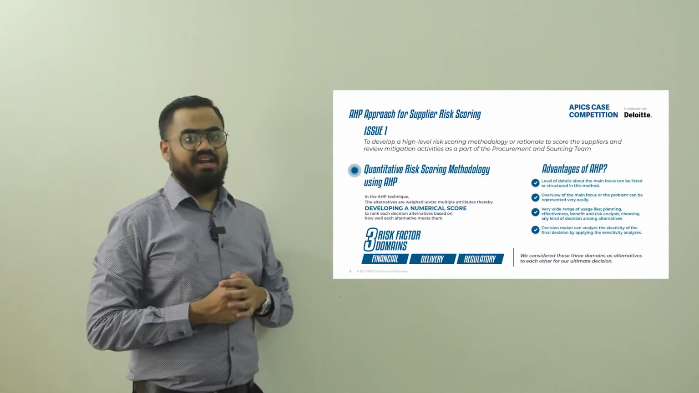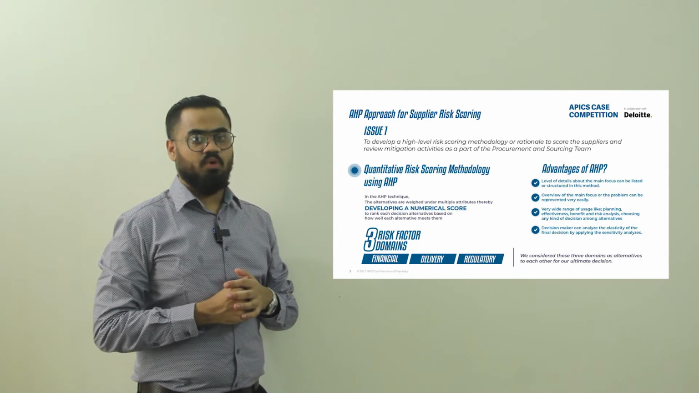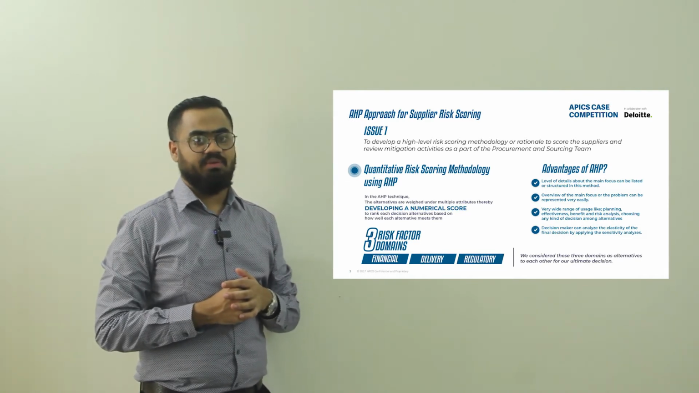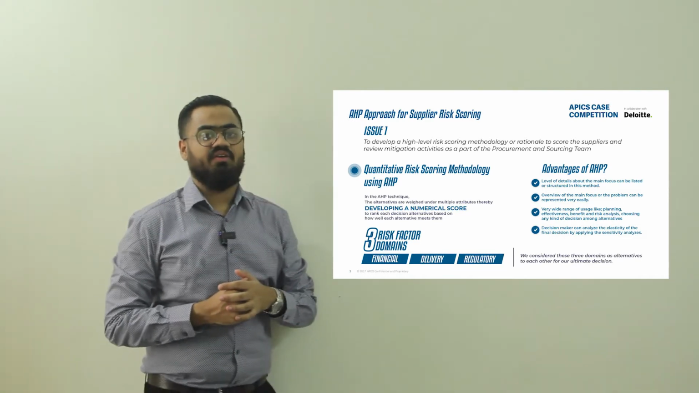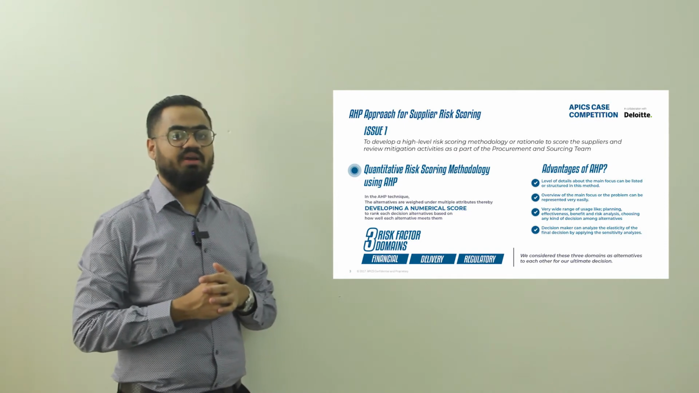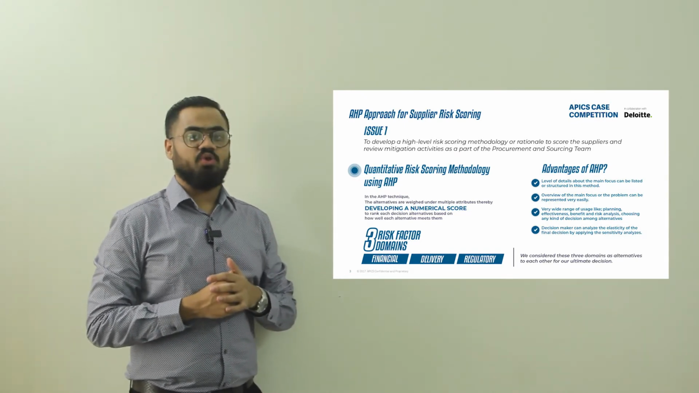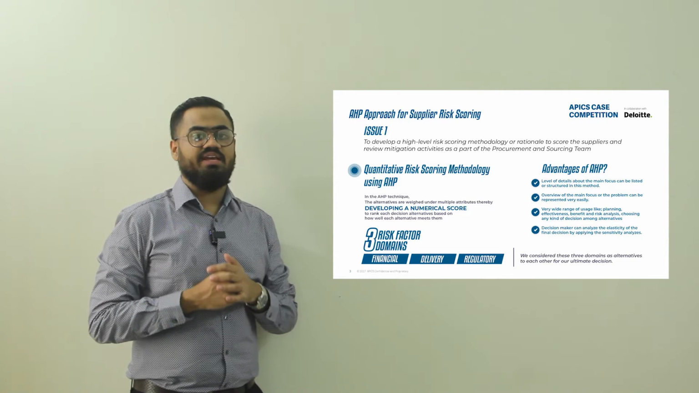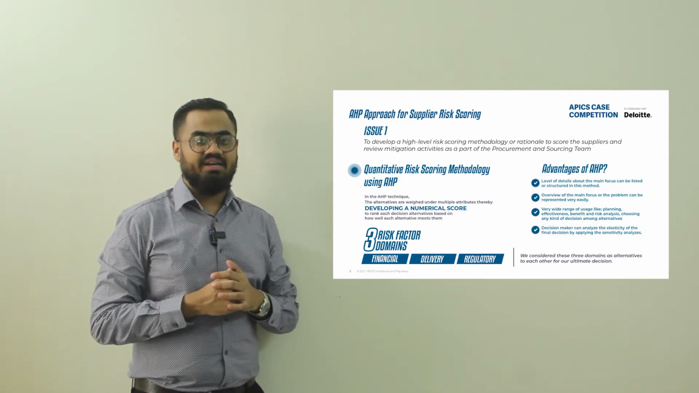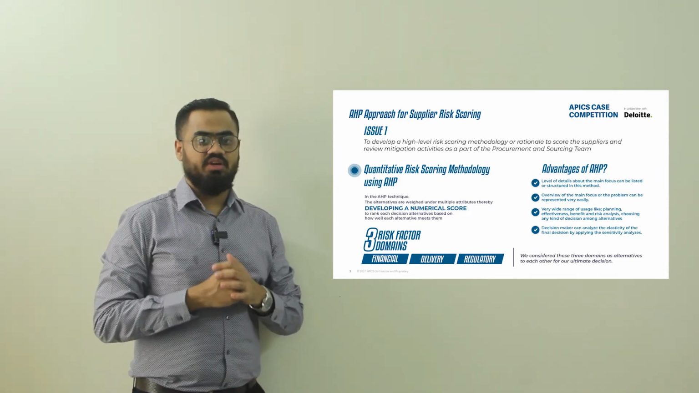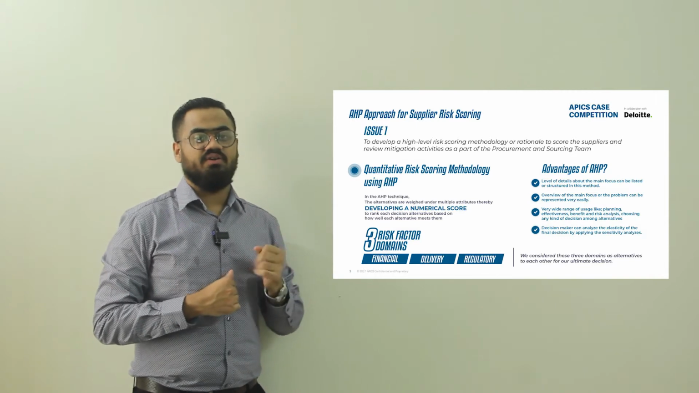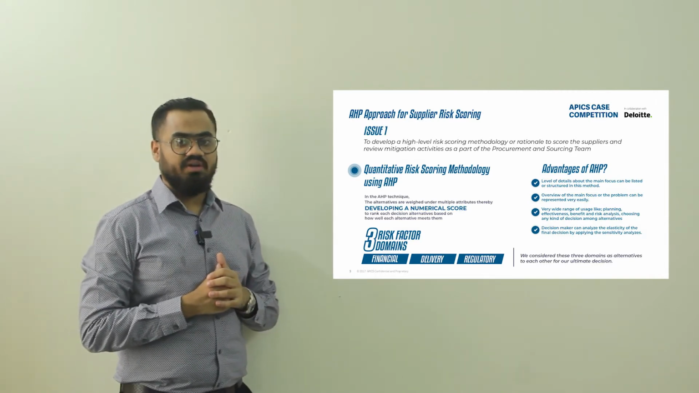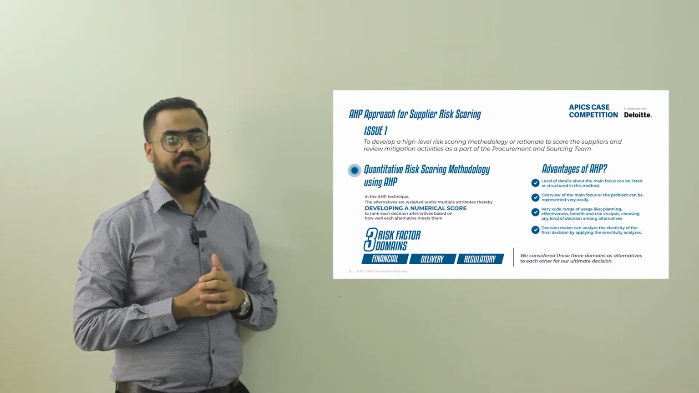The first task is identifying which supplier of MediCrystal possesses the most risks based on the domains available for supply data. The task was approached with an analytical hierarchy process, where the alternatives are weighted under multiple attributes, developing a numerical score to rank each decision based on how well each alternative meets them. Here in the supply data, we classify the risk factors broadly into three domains: financial, delivery, and regulatory. We considered these three domains as alternatives to each other for our ultimate decision.